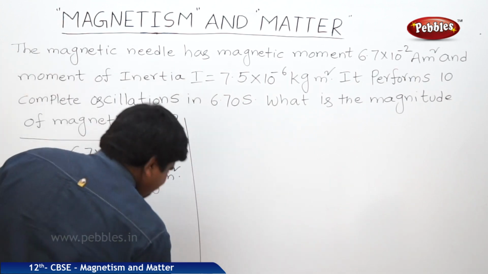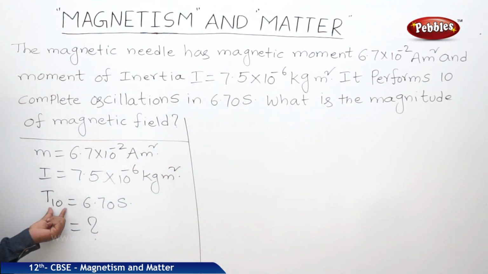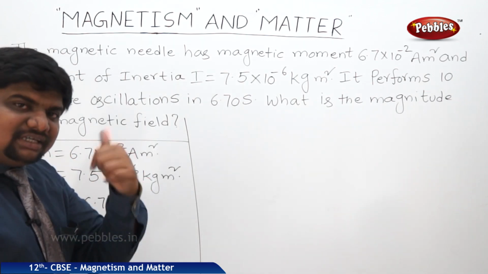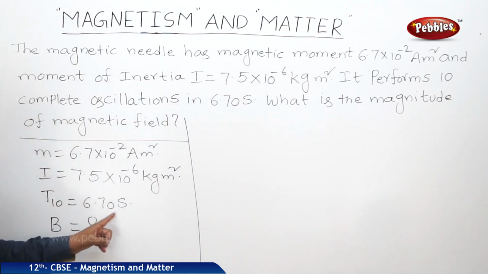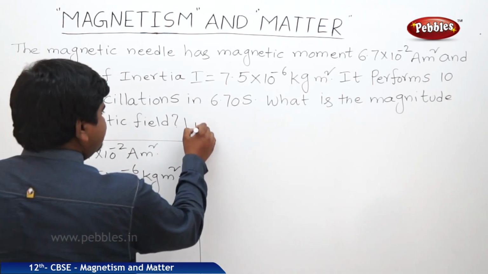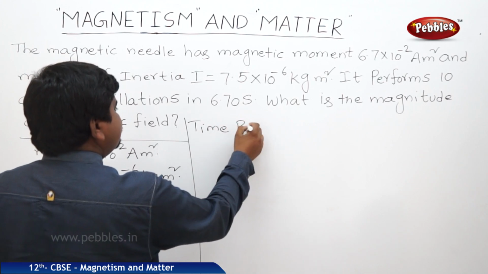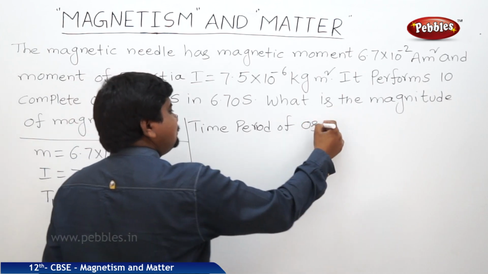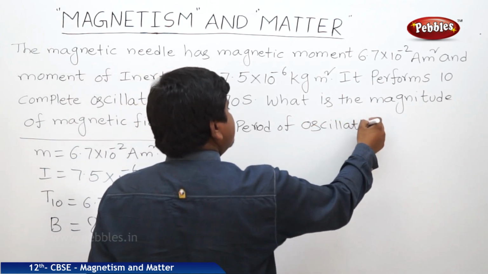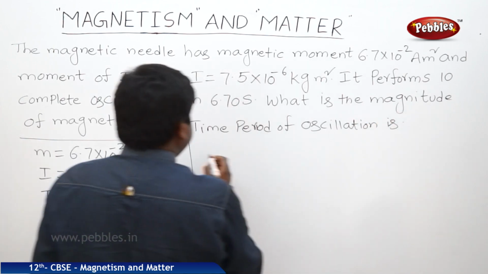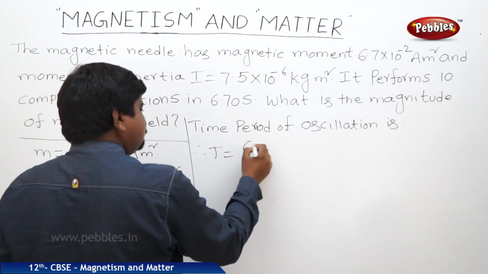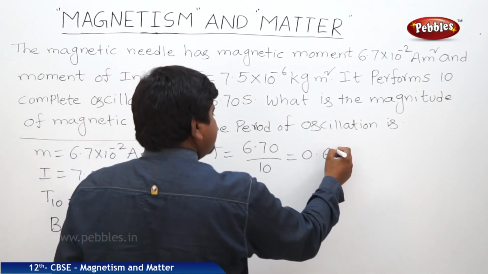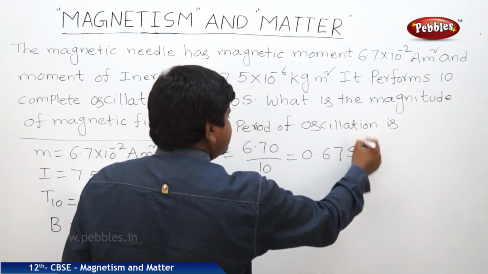So what is the solution of this problem? For 10 complete oscillations, time taken is 6.7 seconds. What about one complete oscillation? It is nothing but the time period. Time period of oscillation is T is equal to 6.70 by 10, we will get 0.67 seconds.